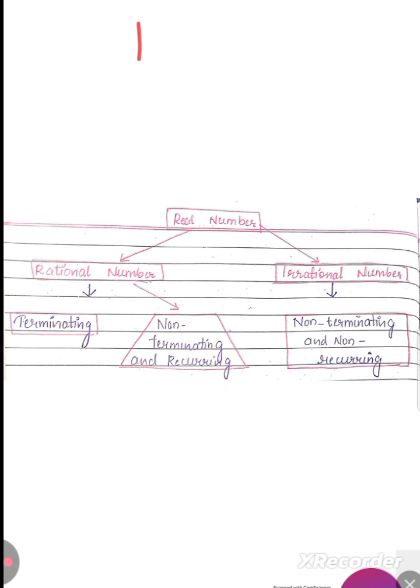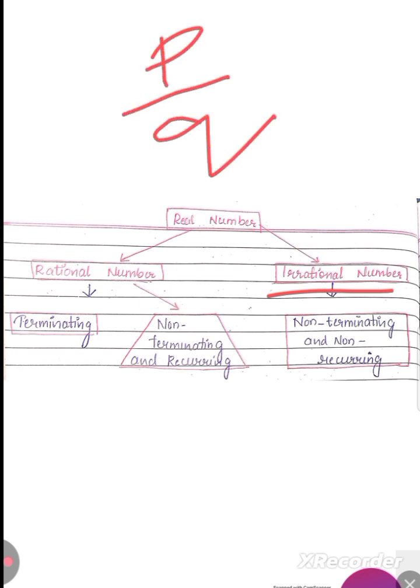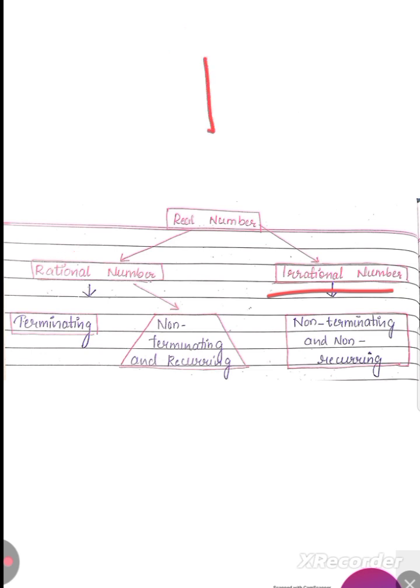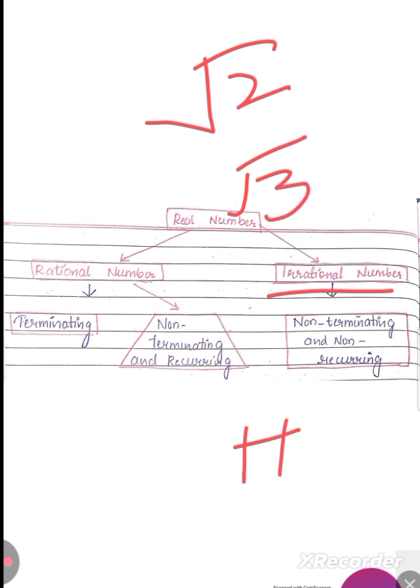So a real number is nothing but a collection of rational as well as irrational numbers. Irrational numbers are the numbers which are not in the form of P by Q. Rational numbers are the numbers which are written in the form of P by Q. Irrational numbers are those which are not written in the form of P by Q. Suppose root 2, root 3, then pi, these all are going to be irrational numbers.